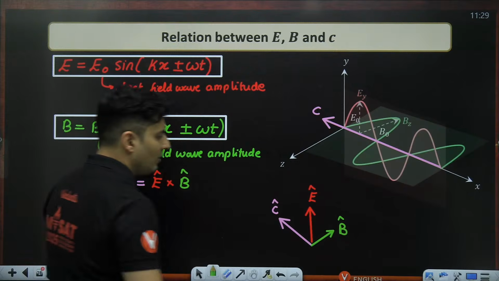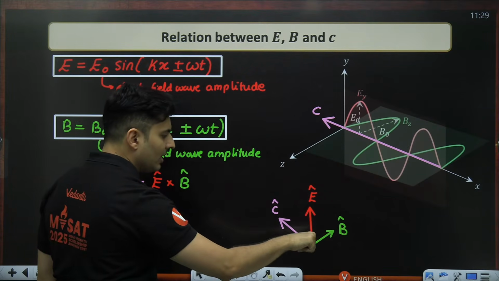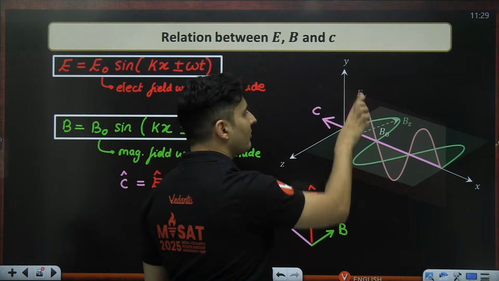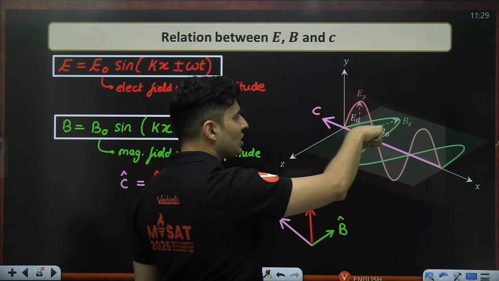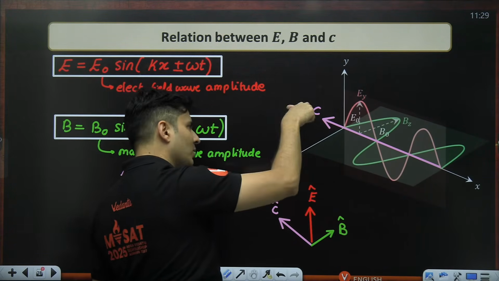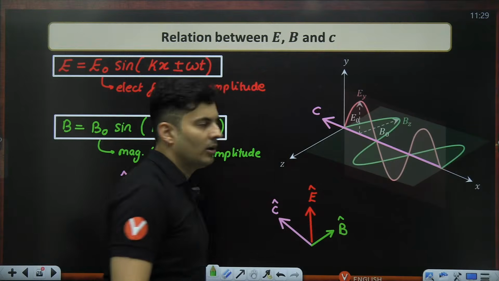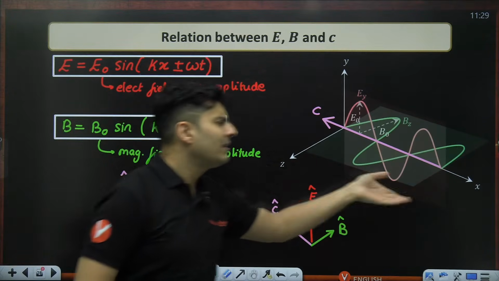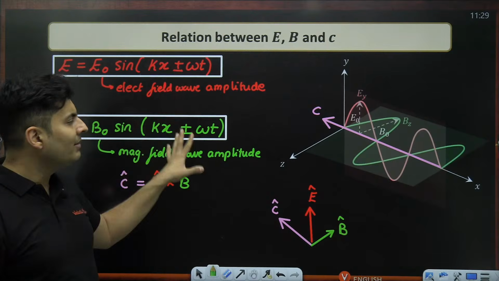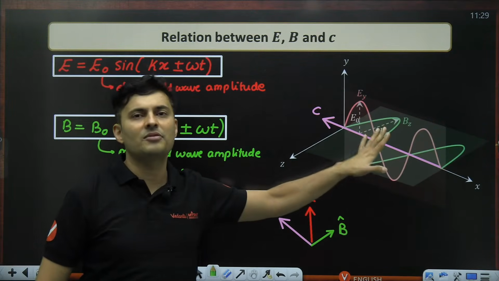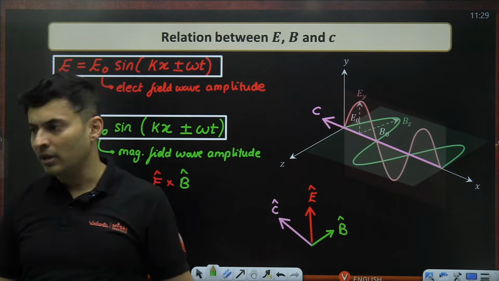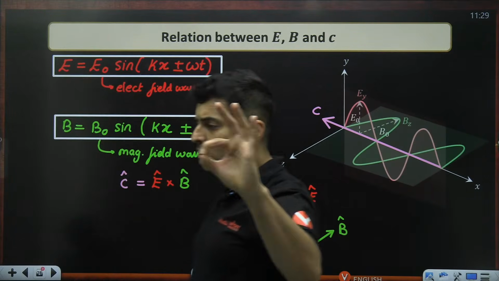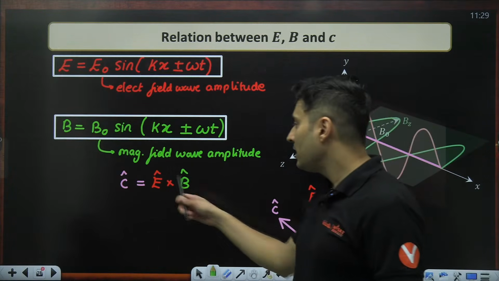Check this out. If you take E, cross it with B, you will get the direction of light. So over here, I saw electric field was like this, magnetic field was like this. So E cross B is C. So it has to go this side. It cannot go along that side. And because it is going along negative x, technically there should be positive sign, but this is a general equation. This was just for representation purpose only. So I hope you understood how you decide the direction of light, E cross B.